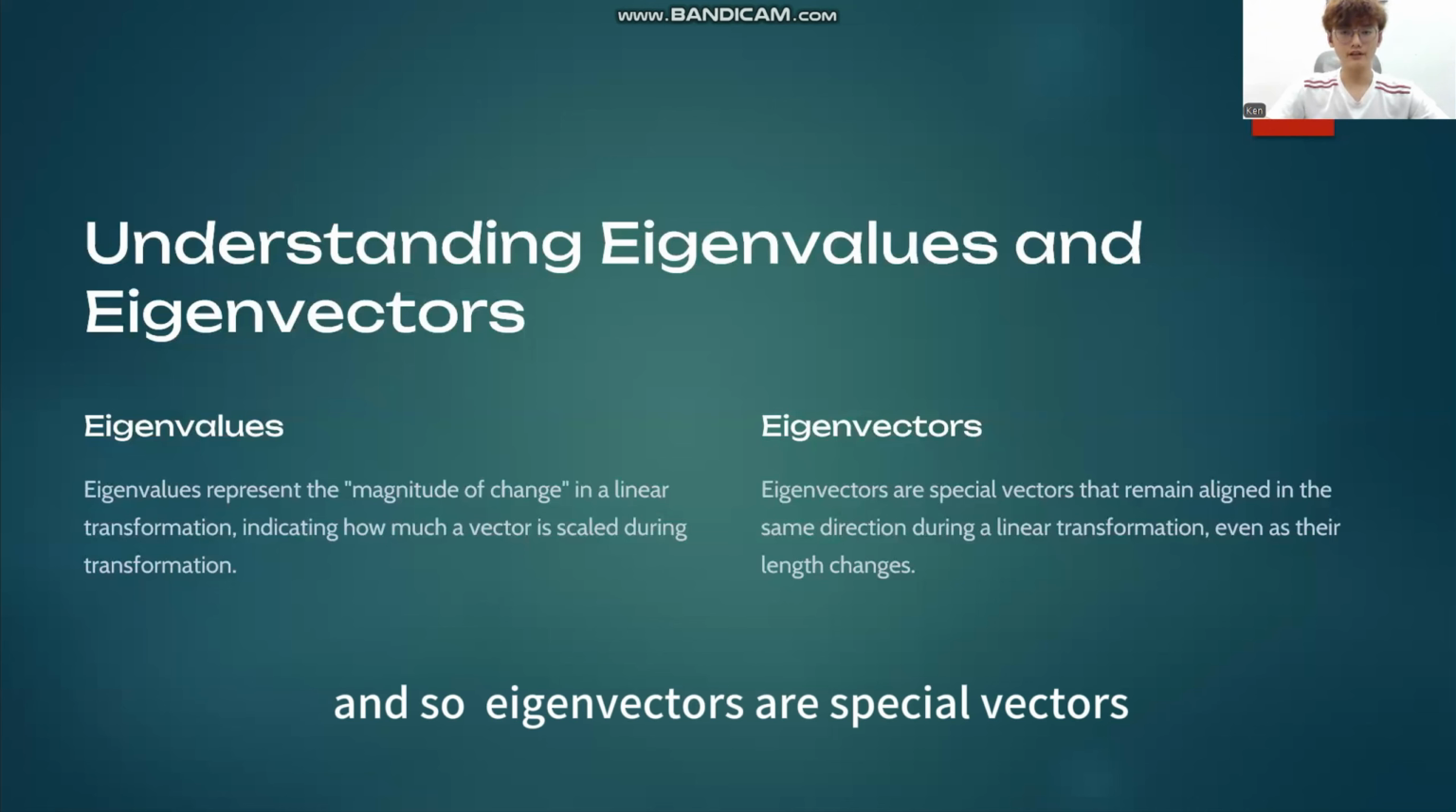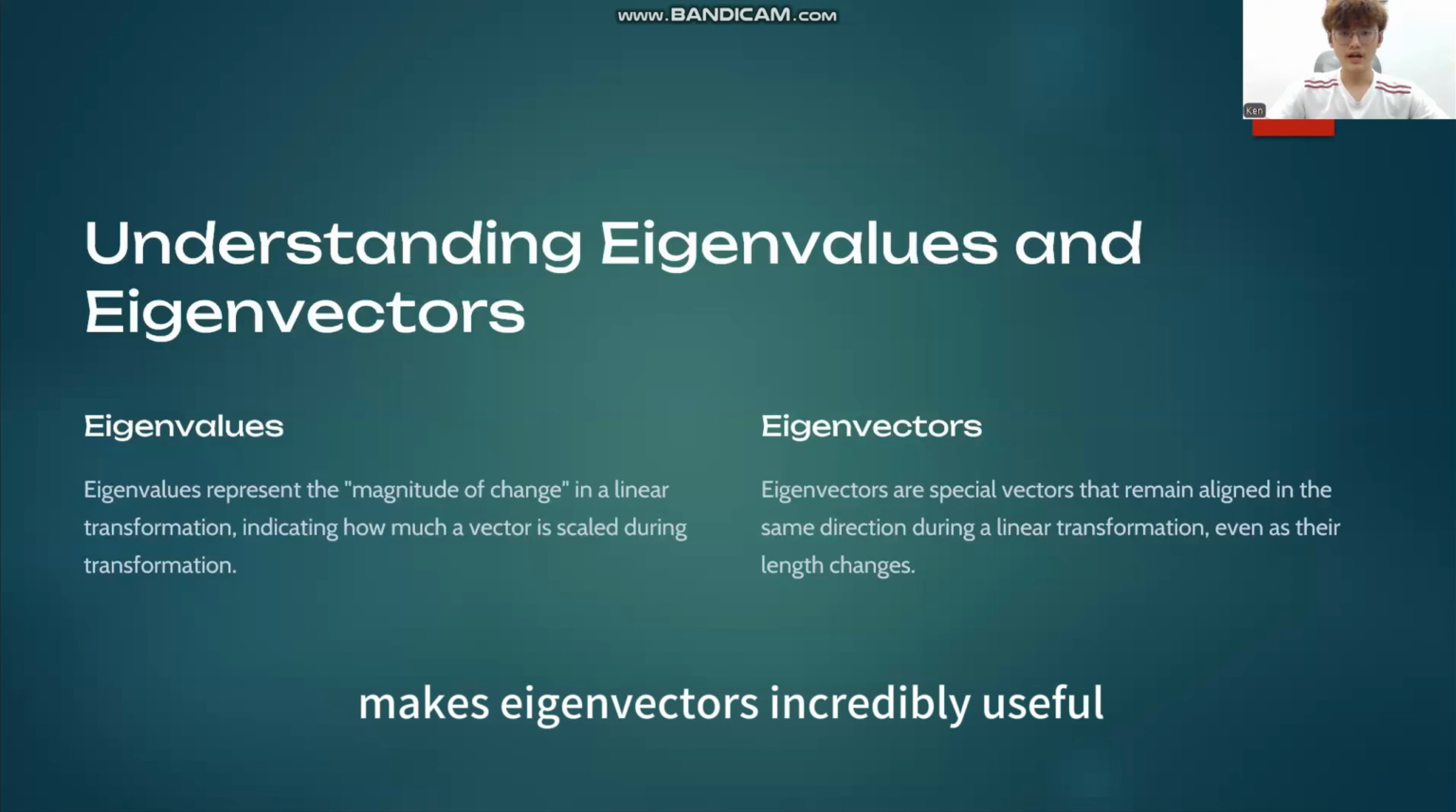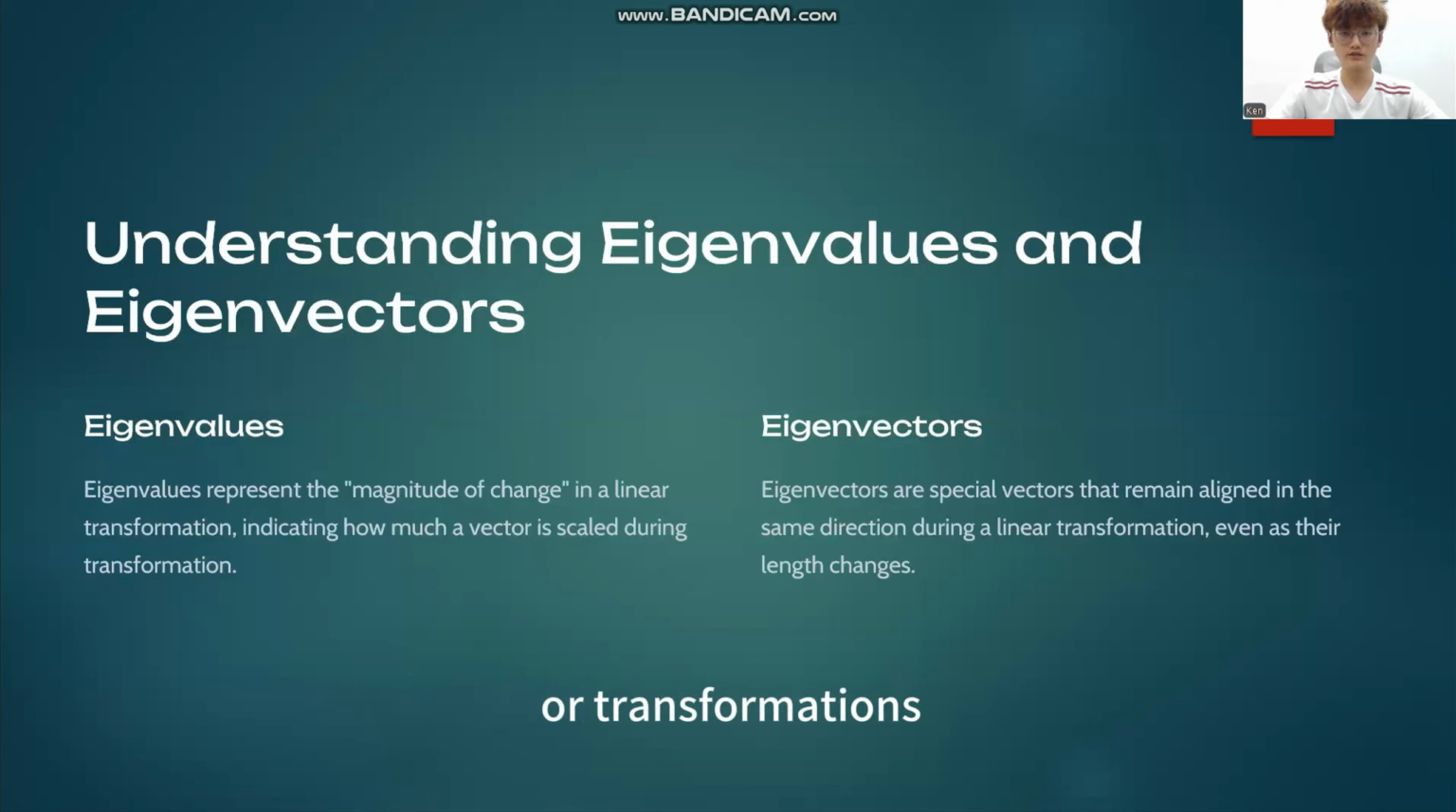So eigenvectors are special vectors that remain aligned in the same direction during a linear transformation. While the transformation may change the length of these vectors, their direction remains unchanged. This unique property makes eigenvectors incredibly useful in analyzing the structure of matrices or transformations.